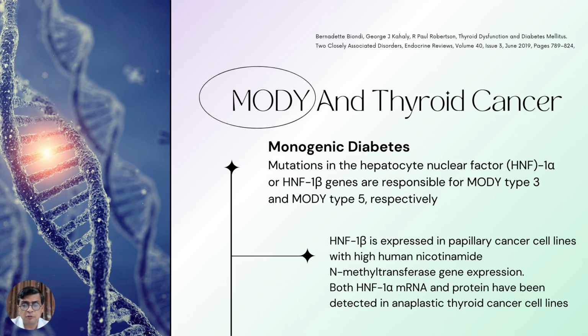that is HNF1 alpha, both HNF1 alpha mRNA and protein have been detected in anaplastic thyroid cell lines. So HNF1 alpha, which is associated with MODY3, has been detected. The mRNA and protein have been detected in anaplastic thyroid cancer cell lines. And HNF1 beta, which is associated with MODY5, has been expressed in papillary cancer cell lines where there is a high nicotinamide N-methyltransferase gene expression.